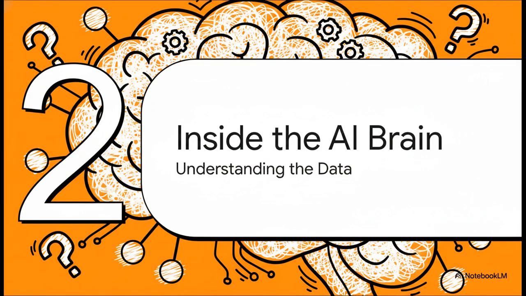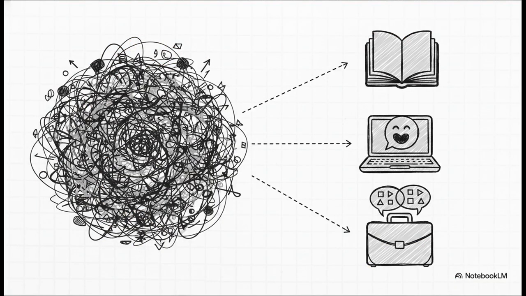Moving on to part 2, inside the AI brain. We need to take a quick peek under the hood to understand the underlying mechanism behind why this magic trick works so consistently. To understand the why, we have to remember how these models are built in the first place. Large language models are trained on massive, honestly pretty chaotic data sets. They ingest absolutely everything. We're talking incredibly dry textbooks, highly opinionated personal blogs, all the way to dense, highly technical professional dialogues. It's this overwhelming web of information, literally like mashing up Shakespeare with a toaster repair manual.